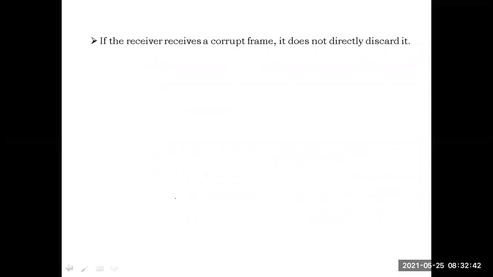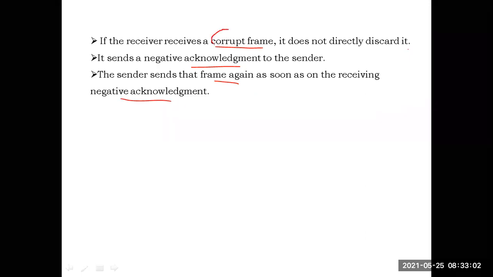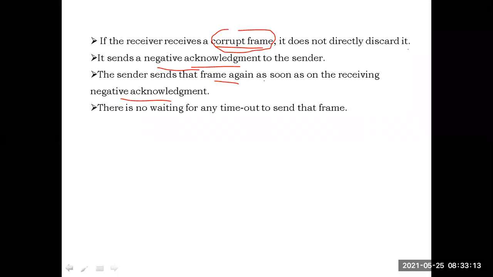If the receiver receives a corrupt frame, it doesn't discard it directly. It will send a negative acknowledgement to the sender. Whenever a corrupted frame is received in the selective repeat protocol, the receiver sends a negative acknowledgement to the sender, and the sender retransmits that frame on receiving the negative acknowledgement.